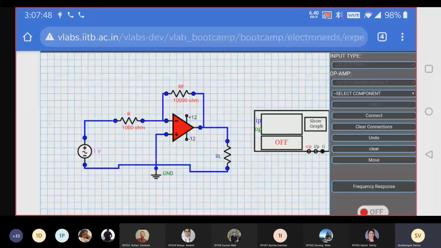Now again go to connect. And here on the CRO see output, input and ground. Ground is already done. You can see it's already marked, so there is no need to connect the ground. We have to just connect the output and input. So connect, click on the output circle.